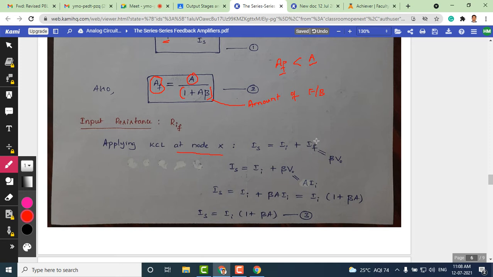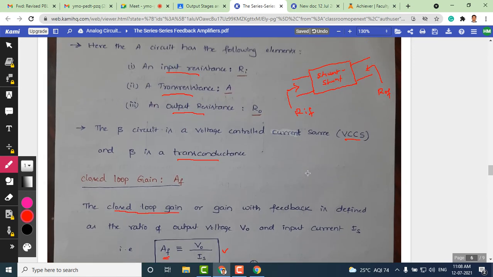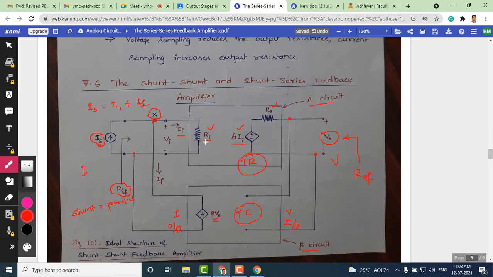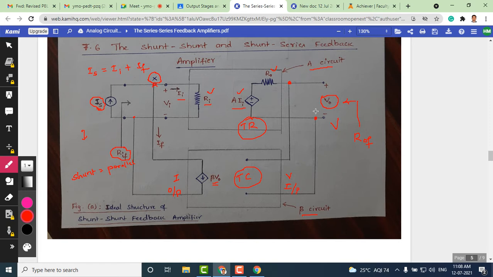Now let us substitute for IF. We know the expression for IF: it is the feedback current, which is given by beta times V naught. Now this equation can be rewritten as IS is equal to II plus beta times V naught. And what is V naught? Look at the basic amplifier gain. A is this gain, V naught by the input current, because this is going to be a trans resistance amplifier. Therefore A is the output voltage V naught divided by the input current.